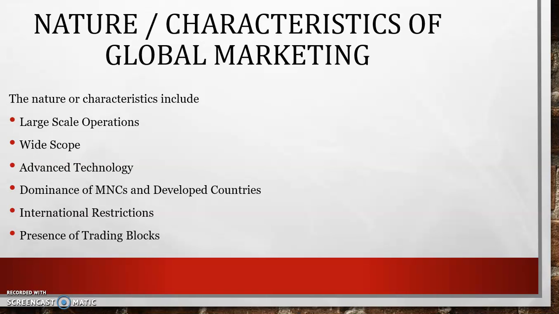Similarly, the scope is not limited to a country or to one particular region. The world is your scope. And technology has increased. Today we have far advanced technology. We're talking about artificial intelligence, about machines taking over humans. Similarly, the dominance of multinationals is the in thing. Everywhere around the world today, we do not have only domestic companies, we have multinational organizations. That's again one sign. Finally, we also have trading blocks like SAARC and NATO, and all these trading blocks help us in integrating. So these are the characteristics of global marketing.